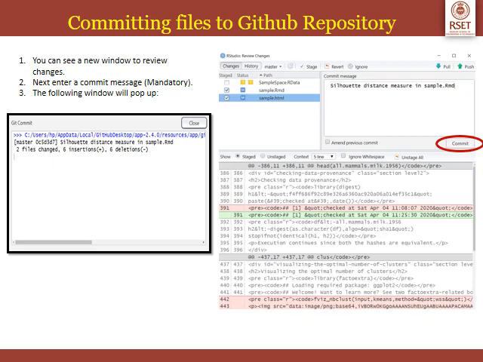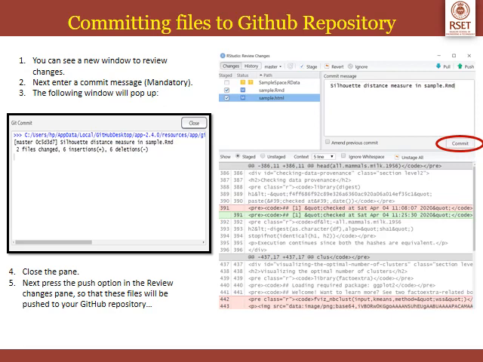The following window will pop up, that is how many files will be changed, how many insertions and deletions will be made, and the commit message, all that will be displayed in the git commit window. Then you have to close the pane. Next, press the push option in the review changes pane, so that these files will be pushed to your GitHub repository. You have to click on that push button so that it will be pushed to your GitHub repository.